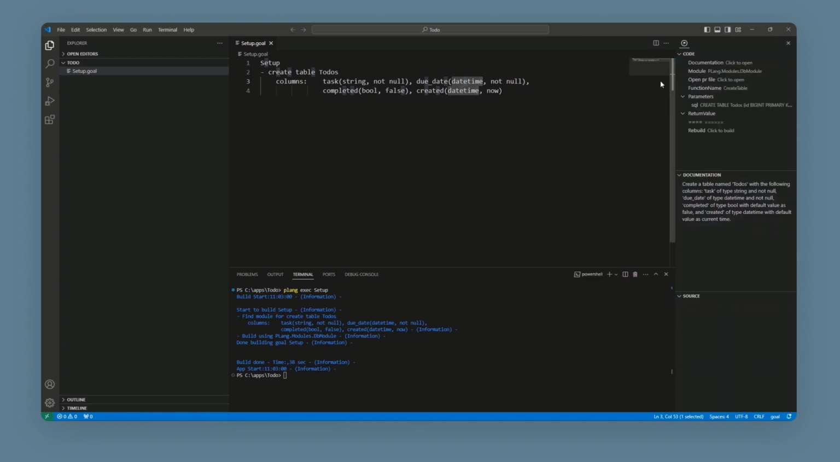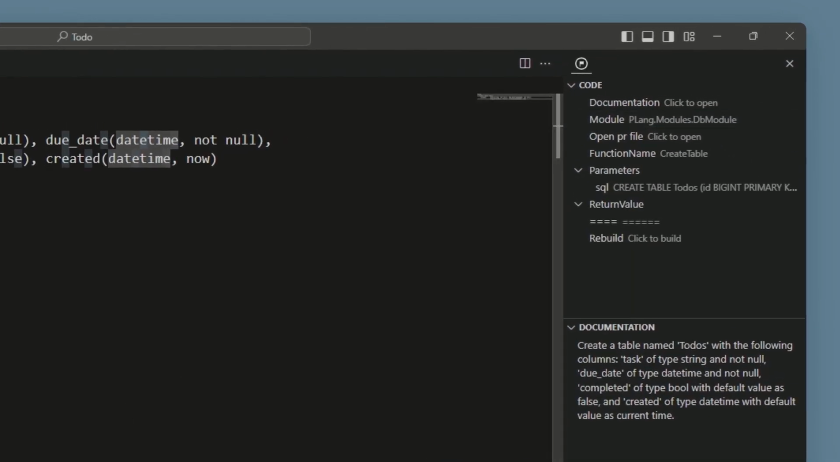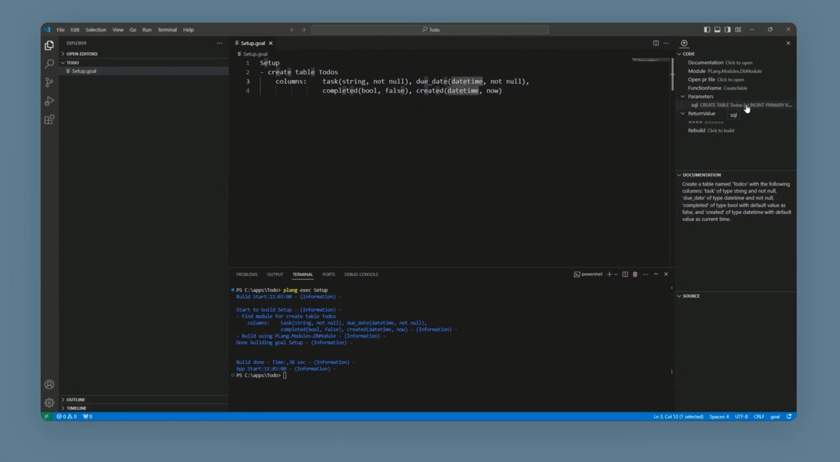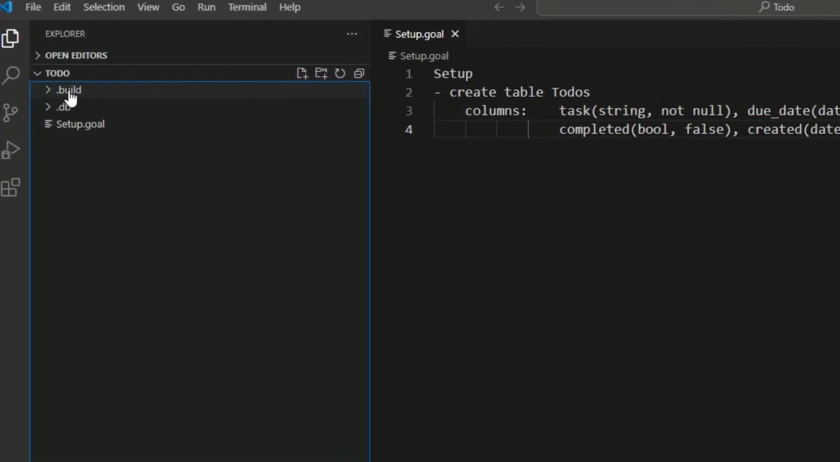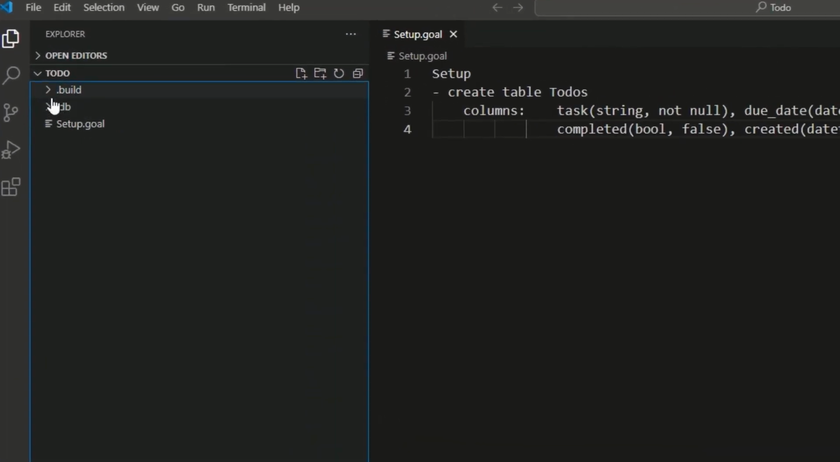If you install the IDE, you can see in detail what module is being used for your step, what function it calls, and what parameters are used, giving you full transparency of what's happening. In the file view, you will now see a .build folder and a .db folder. These folders are created on build.